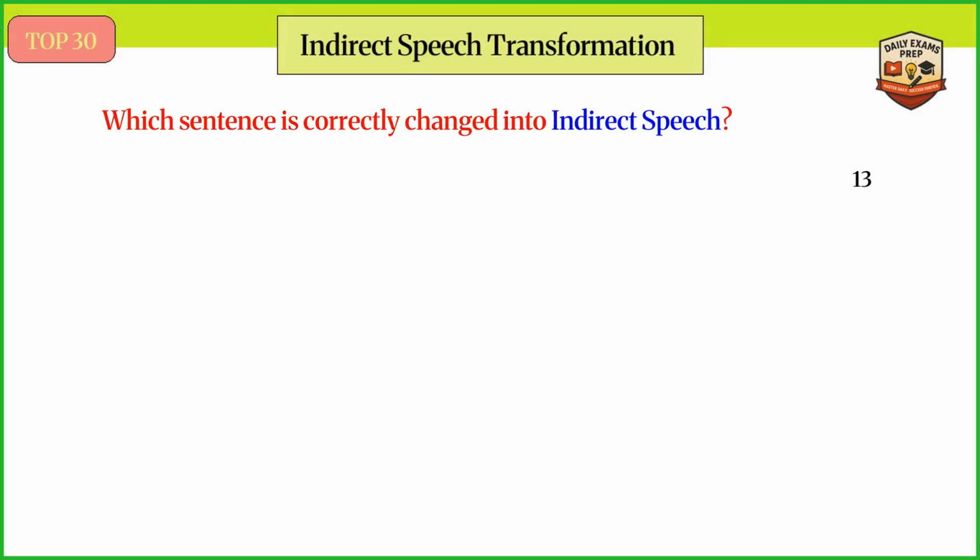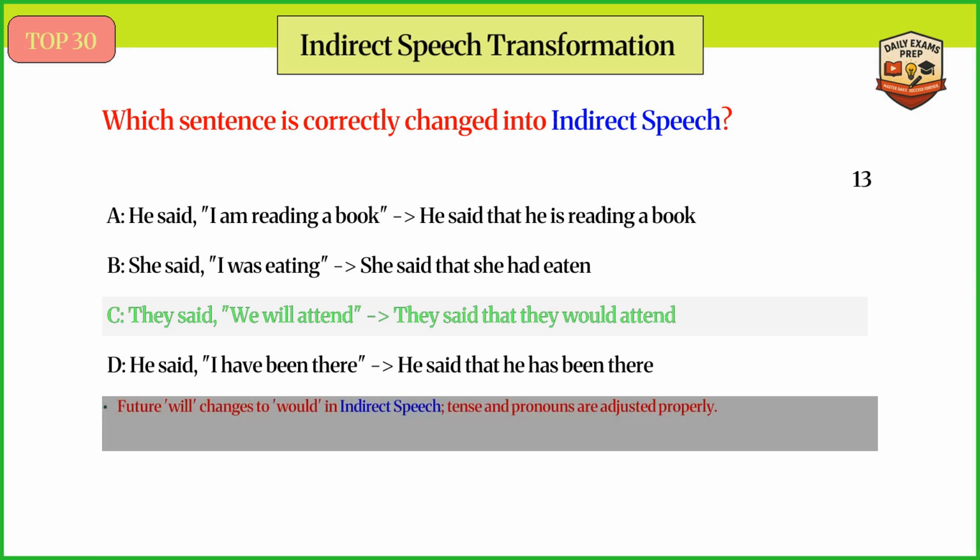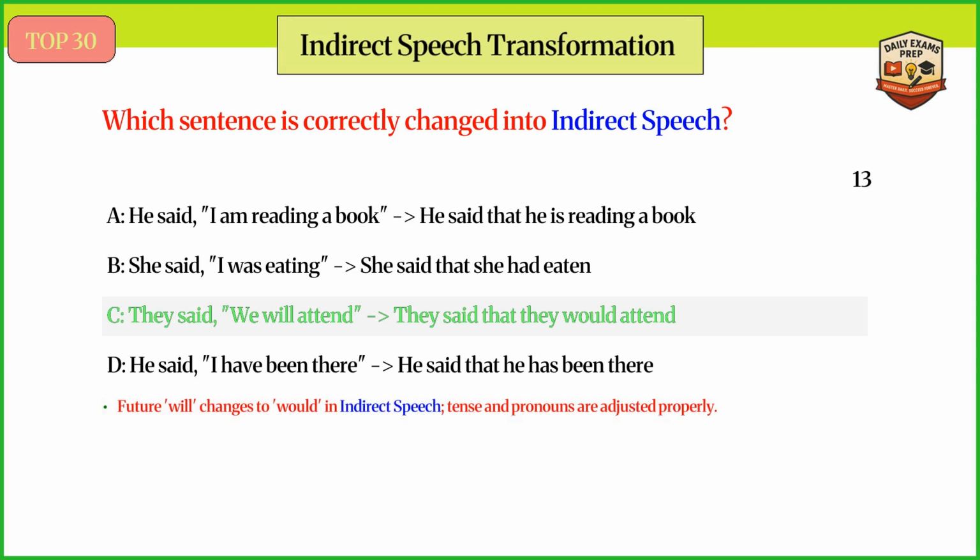Which sentence is correctly changed into indirect speech? Answer C. They said, we will attend; they said that they would attend. Future will changes to would in indirect speech, and tense and pronouns are adjusted properly.